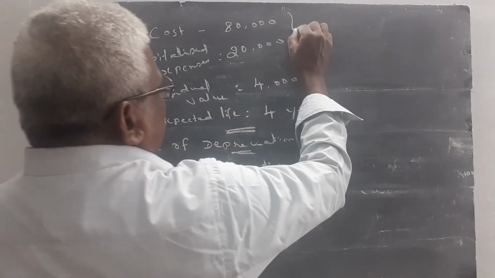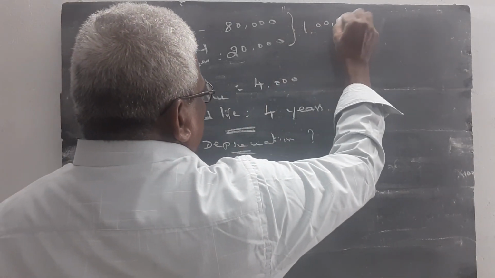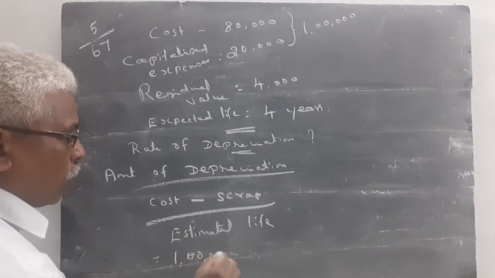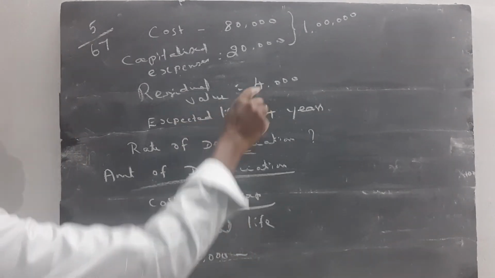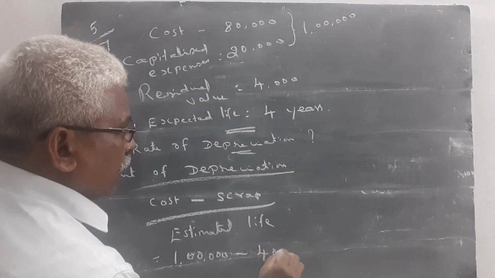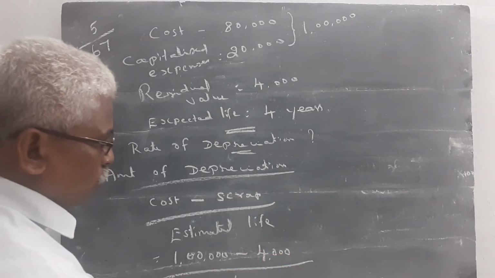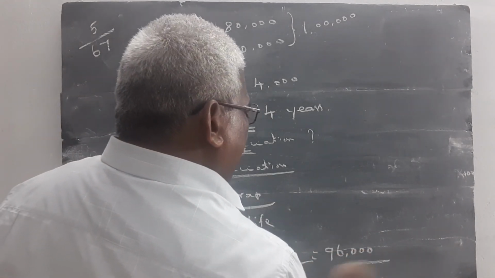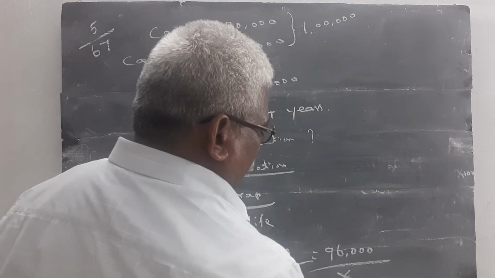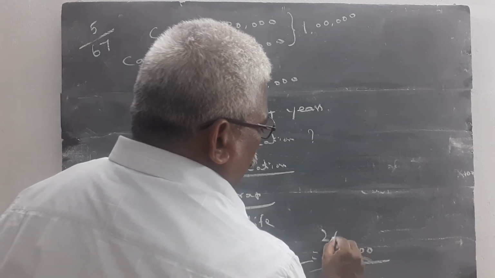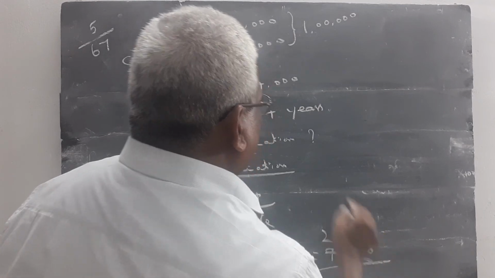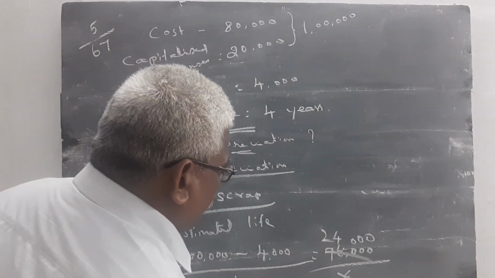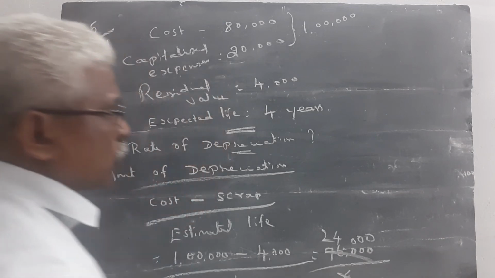So the cost of asset is equal to 1 lakh, minus scrap value, residual value 4,000. Estimated lifetime of asset is 4. So 96,000 divided by 4: 4 4s are 16, 2 4s are 8. So the amount of depreciation is 24,000.